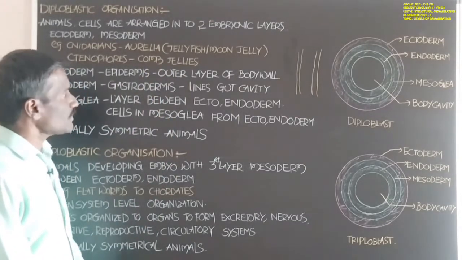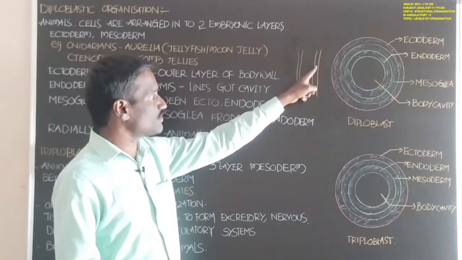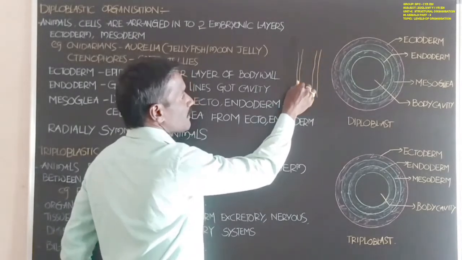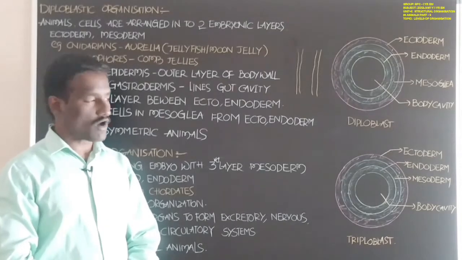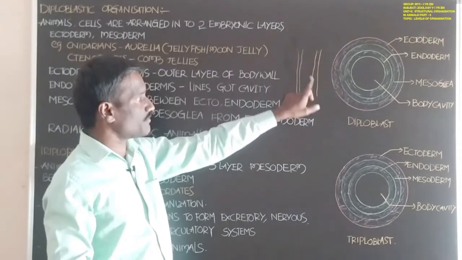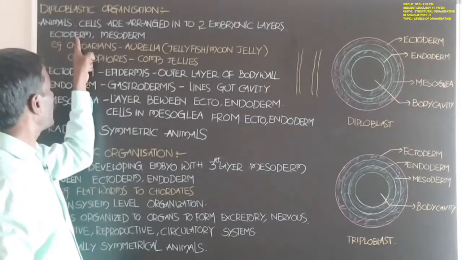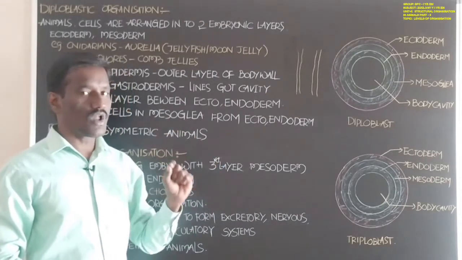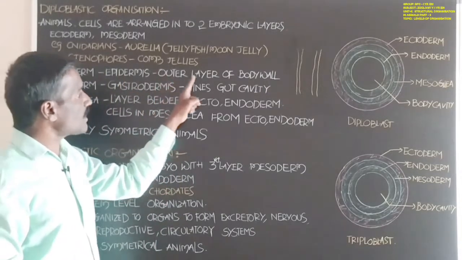Students, what about the arrangement of these two layers? This is the body wall. Already you know about the body plan of hydra and the body plan of sponges. It shows the body wall. Ectoderm is one of the layers. Ectoderm gives the epidermis. Epidermis is the outer layer of the body wall.